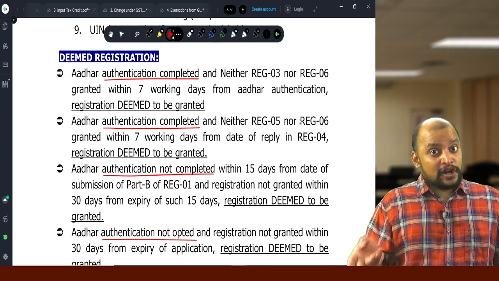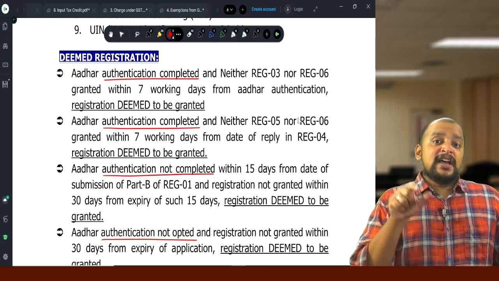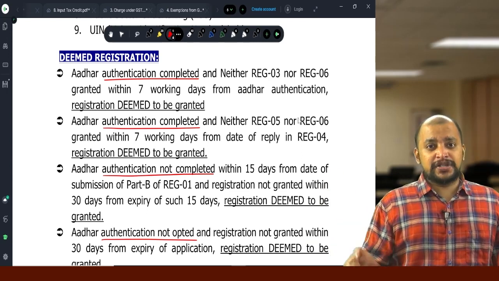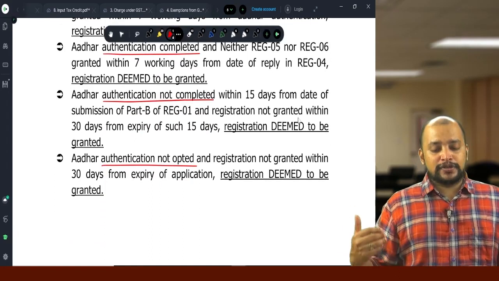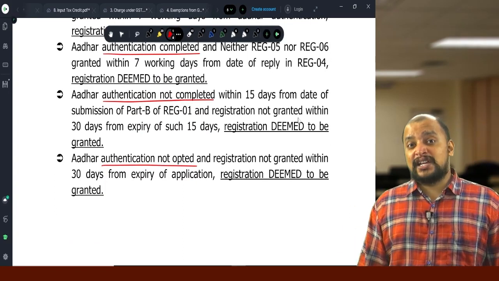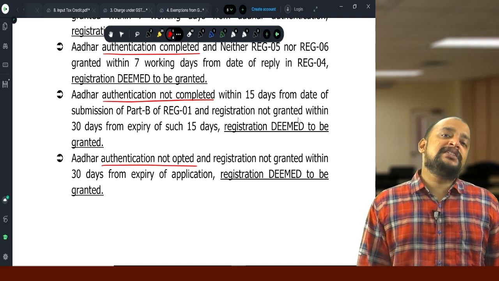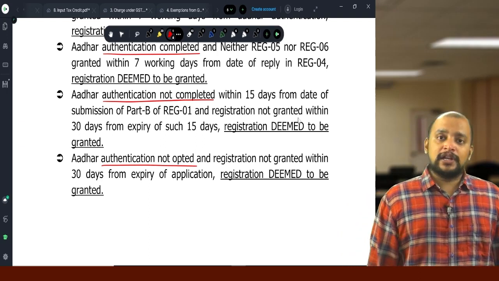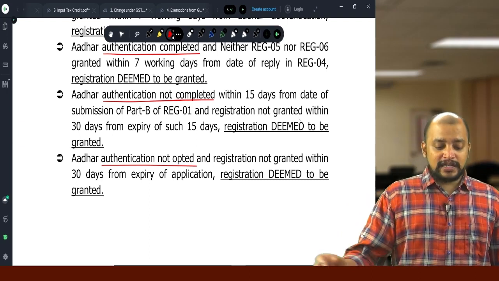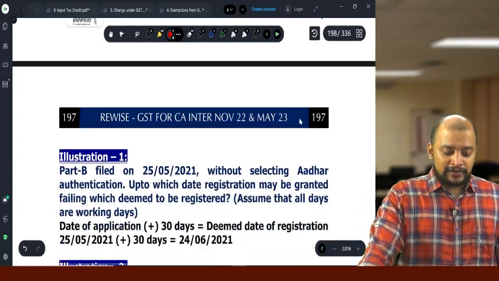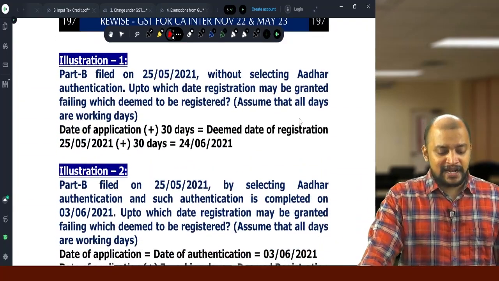Other authentication opted but not completed and 15 days is over, thereafter within 30 days registration not granted, then also deemed registration. Then last case, other authentication not opted, you made an application and within 30 days from application they have not granted the registration, then also deemed registration. These are the 4 cases where there will be deemed registration.